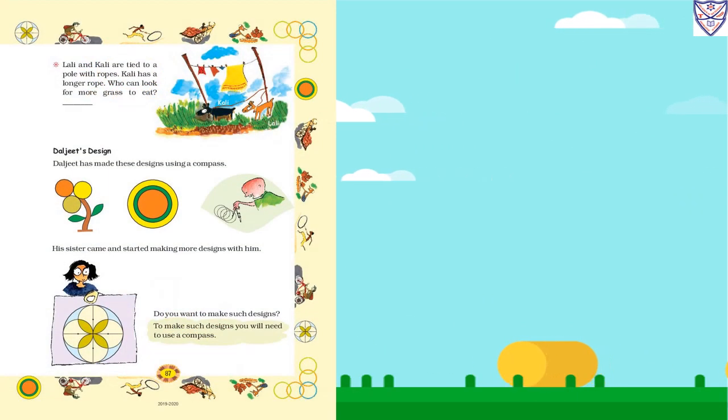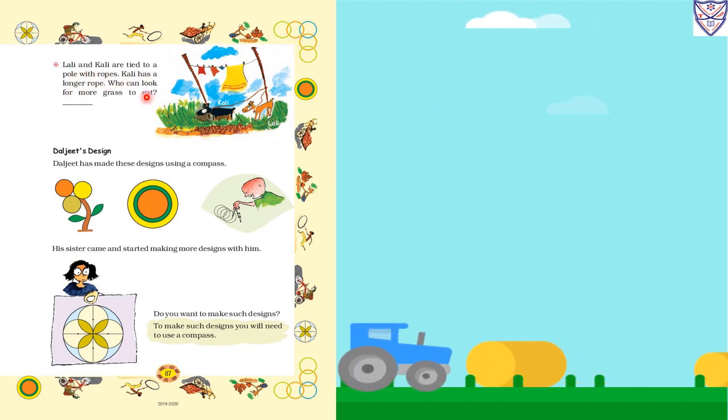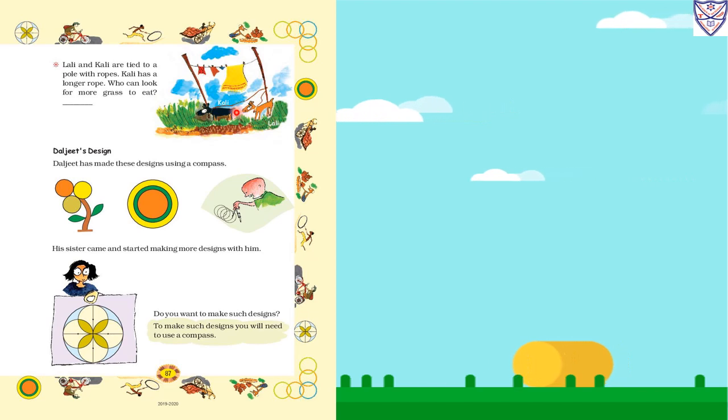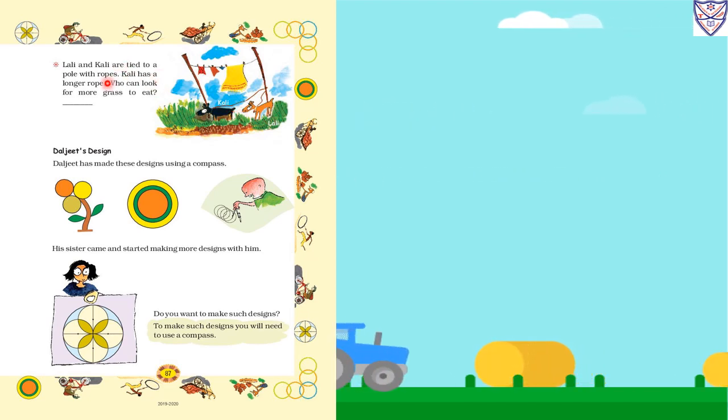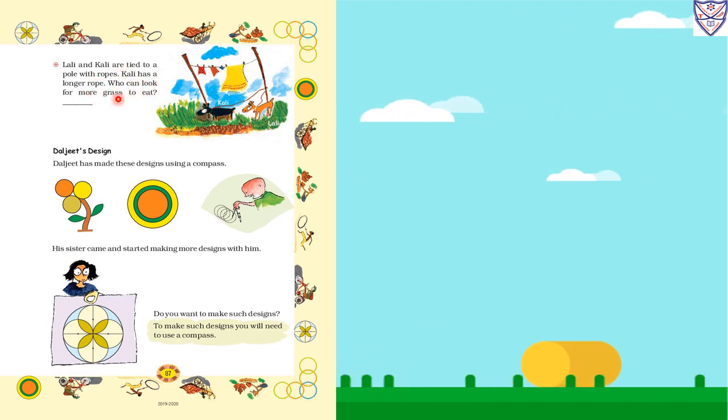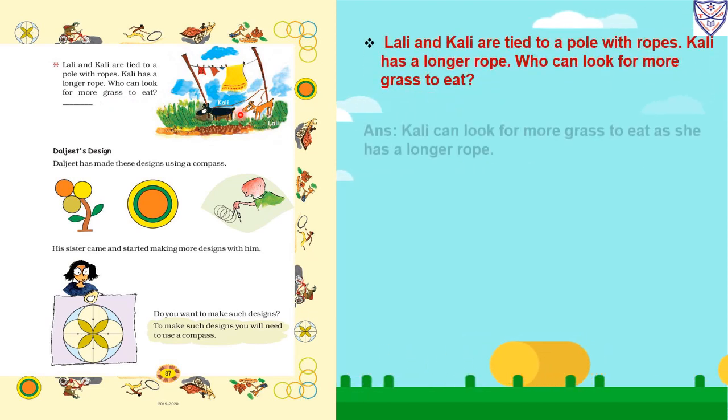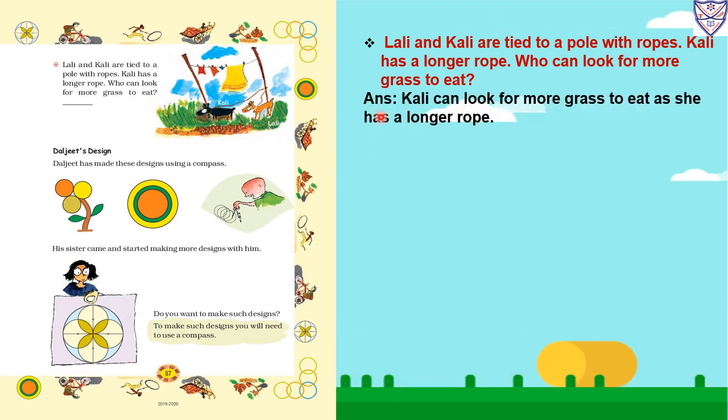Now next page, page number 87. Lali and Kali are tied to a pole with ropes. Who are Lali and Kali? They are two goats. Kali has a longer rope. Who can look for more grass to eat? Now they are asking who can look for more grass to eat. Whose rope was long? That is Kali. So Kali can look for more grass to eat as she has a longer rope.